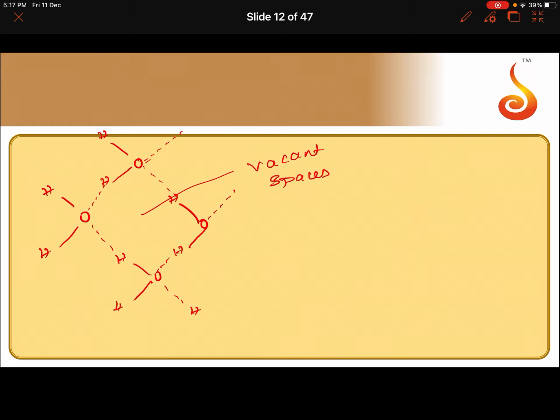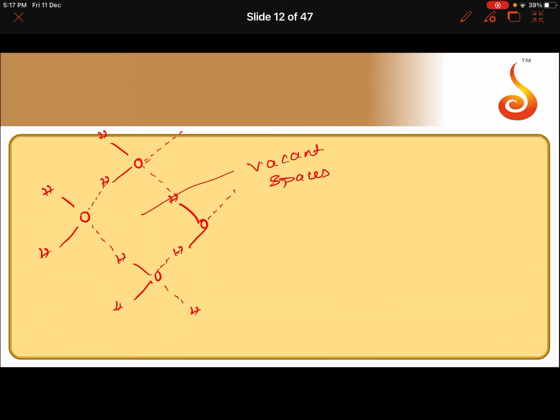So, for the same mass of water, the volume in case of solid ice will be more. In case of water, the volume will be less for the same mass. When ice melts, this cage-like structure collapses and the molecules will come close to each other. So, for the same mass of water, the volume decreases and hence density increases. So, ice has lower density than water at 273 Kelvin or 0 degrees Celsius.